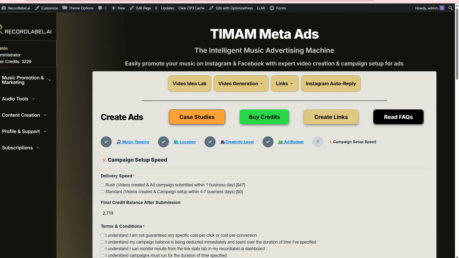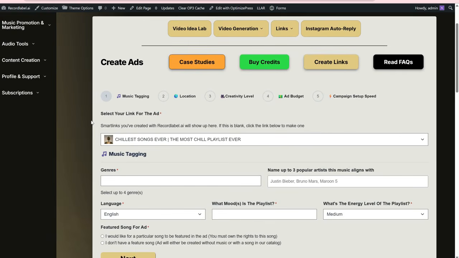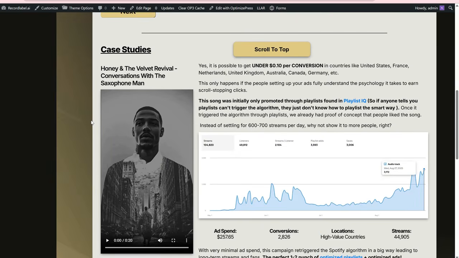So the next thing I want to go over is the ads. So I showed you the cost per result that we were getting at 10 cents and under.